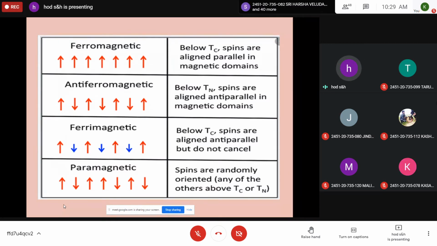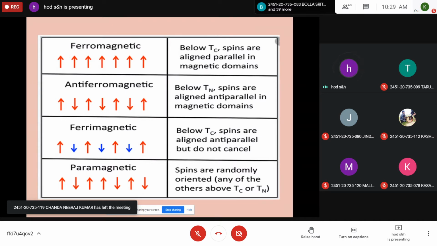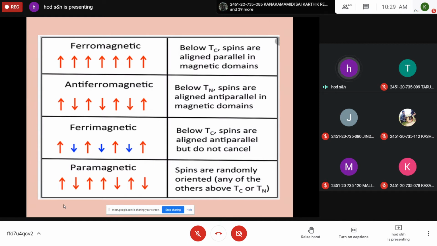And finally, paramagnetic materials. In paramagnetic materials, on a large scale, the spins are randomly oriented, whether above Tc or Tn, and they will not contribute to the magnetic moment. When they are subjected to an external magnetic field, the paramagnetic material becomes magnetized like a ferromagnetic material. So this is the classification of ferromagnetic, antiferromagnetic, ferrimagnetic, and paramagnetic.